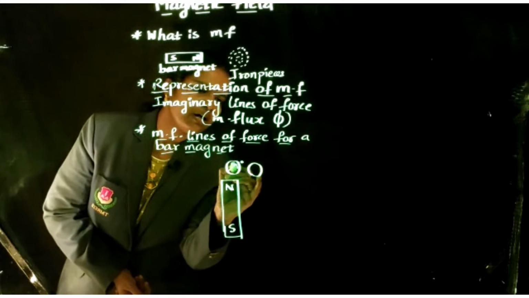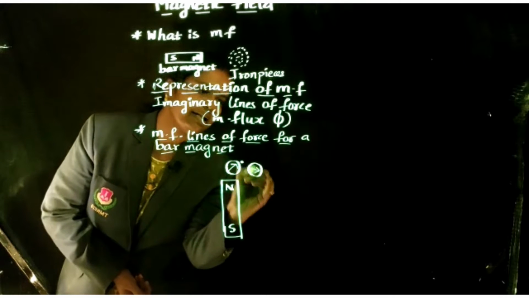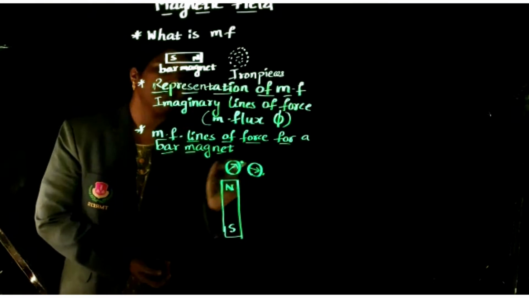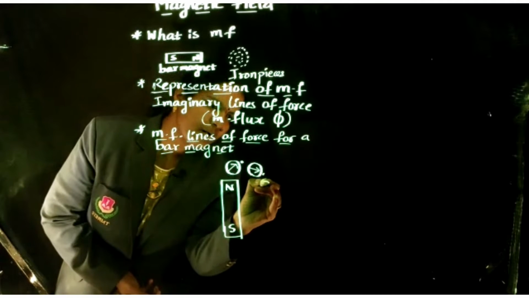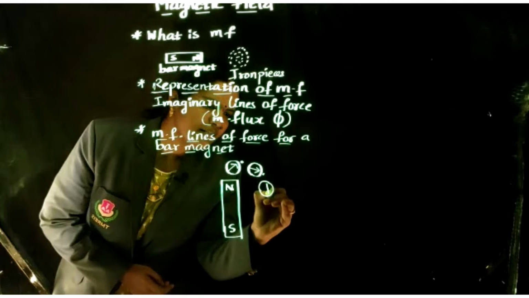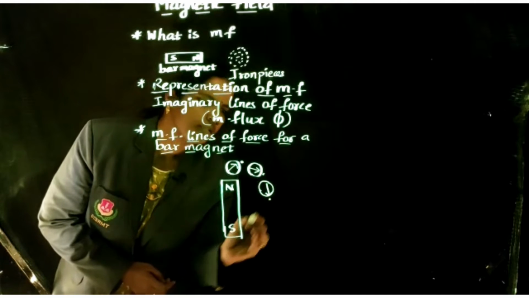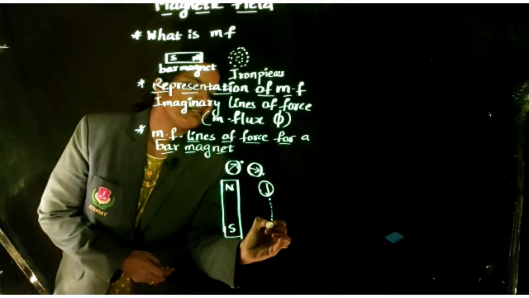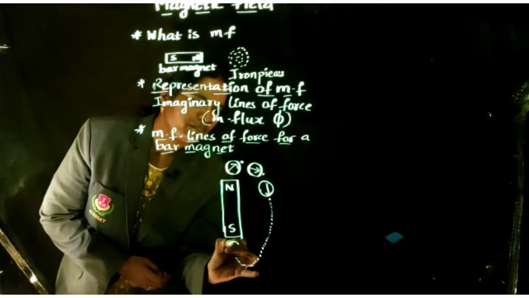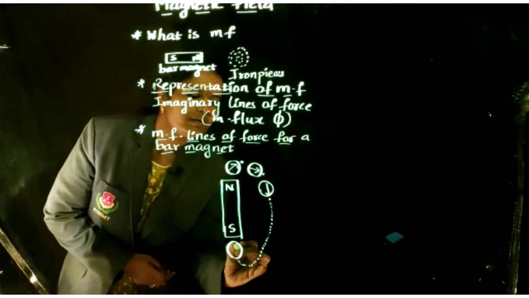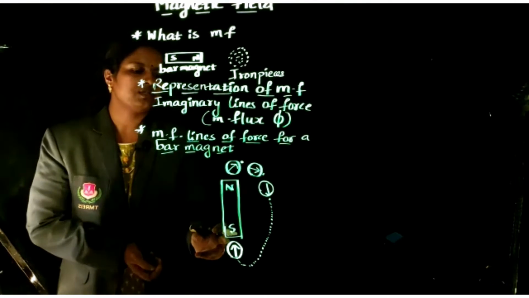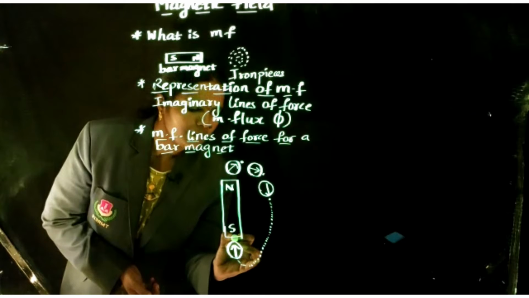Put a dot and remove the compass. Repeat this process in the same way up to the south pole, and put a dot below the south pole as well.